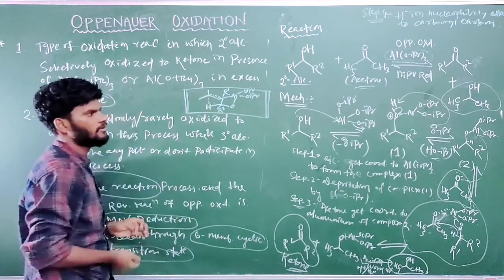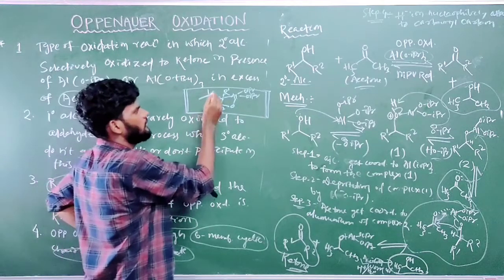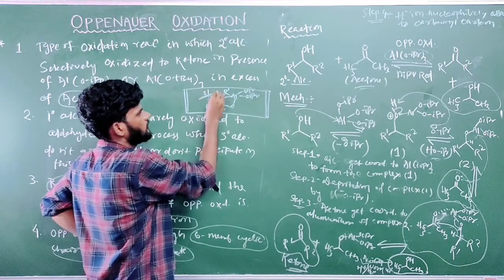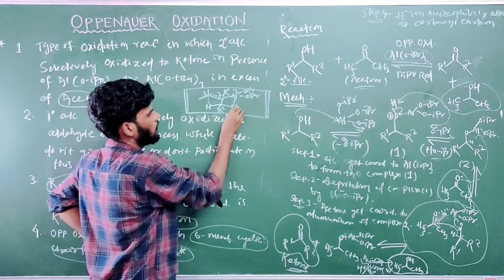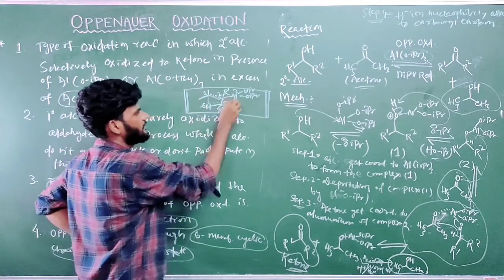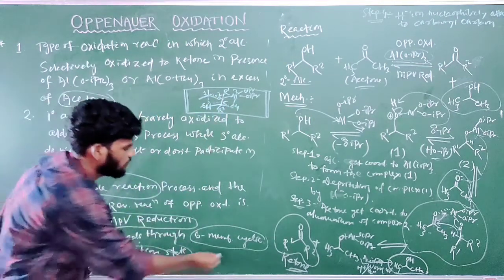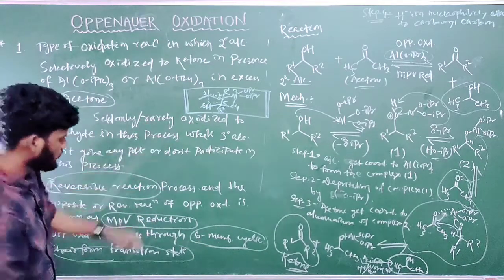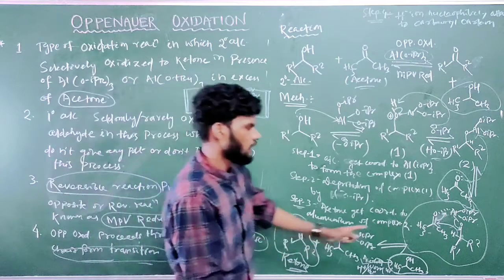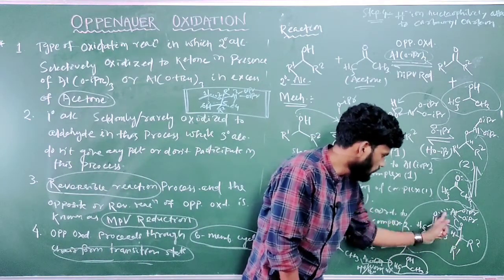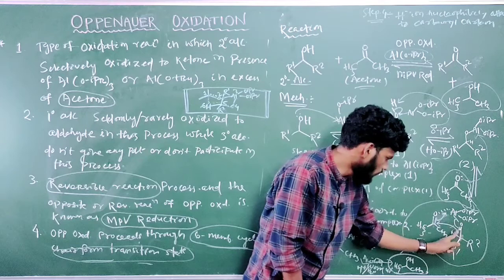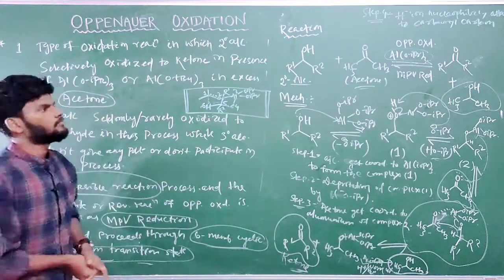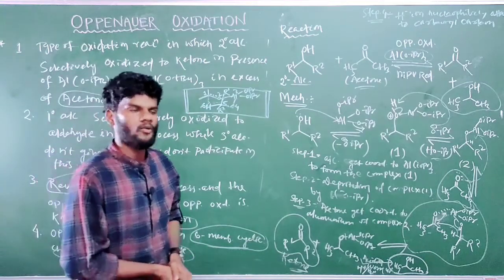Is all of this a 6-membered transition state or not? Just count the chair form. This is a chair form. So 1 2 3 4 5 6, this is a cyclic 6-membered transition state in chair form. Here you can also directly see 1 2 3 4 5 6, the 6-membered transition state. So this is all about Oppenauer oxidation.